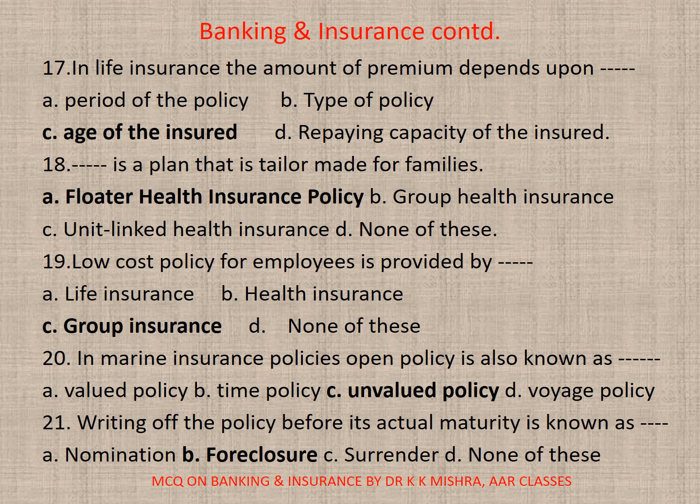18. Dash is a plan that is tailor-made for families. A. Floater health insurance policy, B. Group health insurance, C. Unit-linked health insurance, D. None. Correct option is A. Floater health insurance policy.